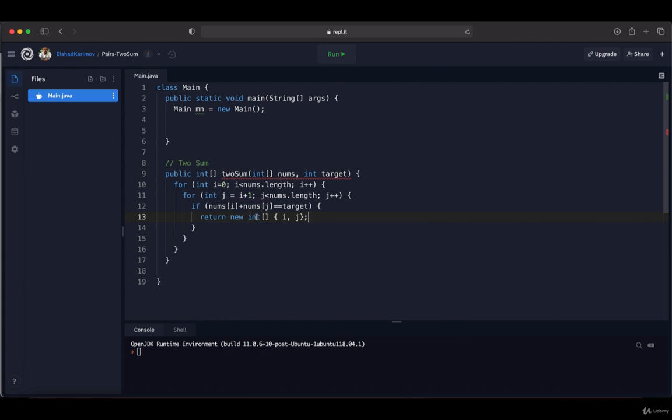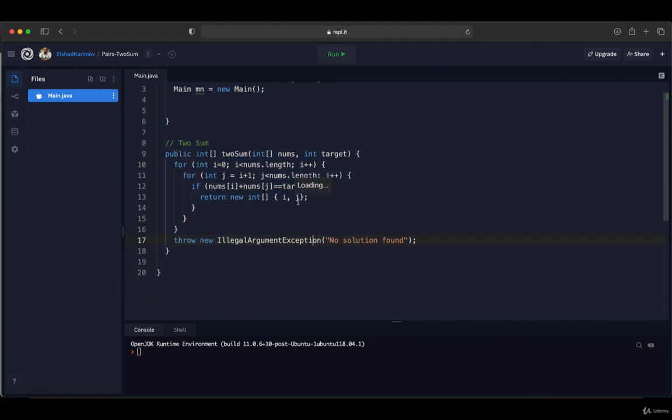Now the question is, if we have visited all pairs over here and we couldn't find the solution, what will happen in this case? So in this case we need to throw exception over here. So outside of these loops over here, I'm going to put our exception like this: throw new IllegalArgumentException, in which we will say that no solution found. So with this exception over here, we are assuring that if the solution is not found, we are going to return this exception over here. So with this we have finished our method.